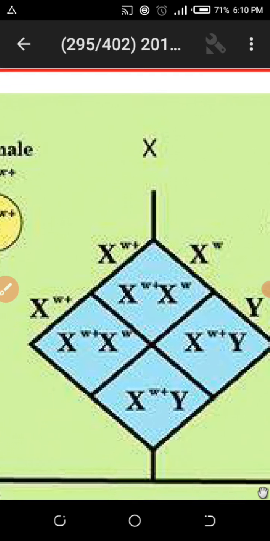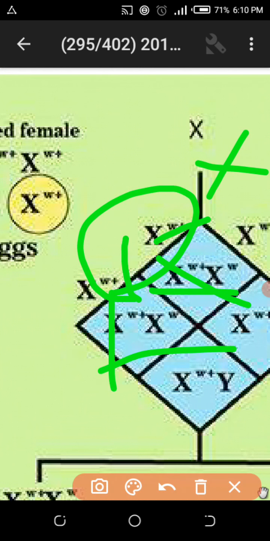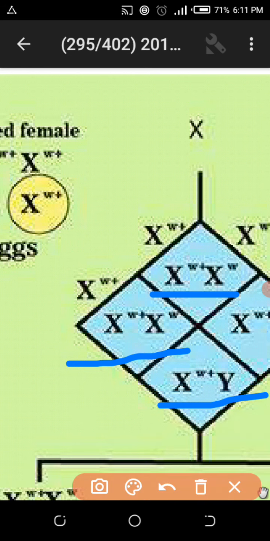This is an interesting question. When it was crossed, look at the genotype here in the Punnett square. This is the red-eyed female, this is the red-eyed female, this is the red-eyed female, and this is the red-eyed male, so no white-eyed character was formed.